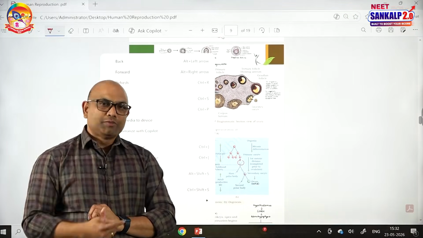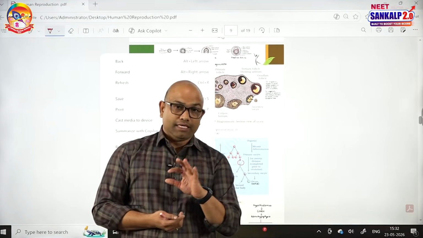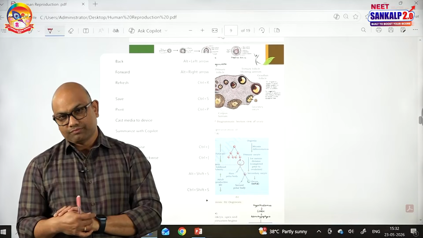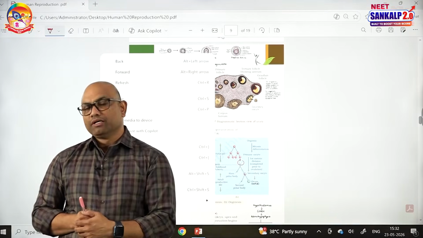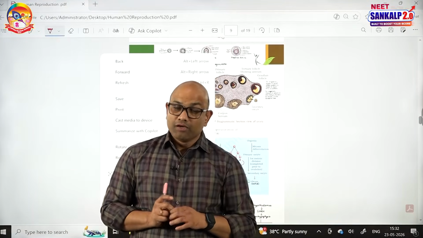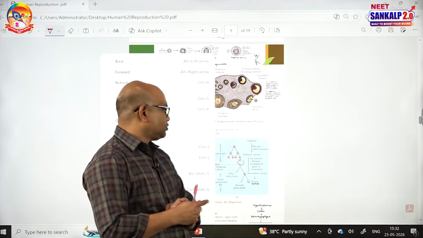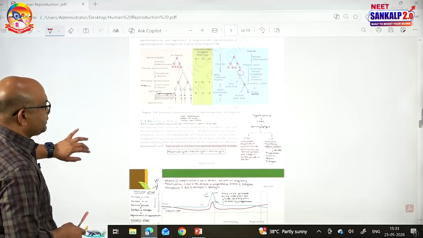And one ovum is produced in one menstrual cycle, but in human ejaculate nearly 200 to 300 million sperms are present. Sperms will be active for about 72 hours. But the ovum, that means the secondary oocyte, is viable for about 24 hours. So these are the points related to spermatogenesis and oogenesis.